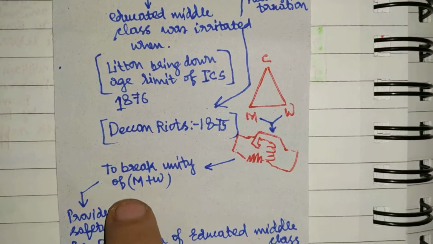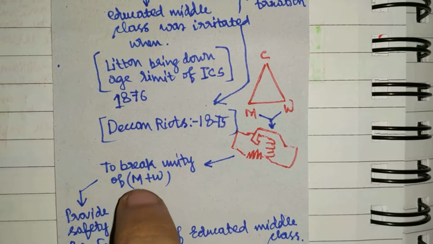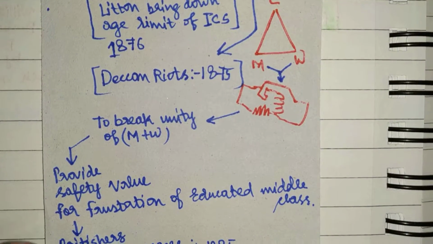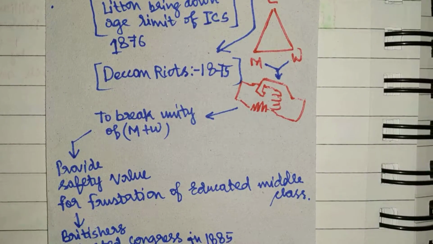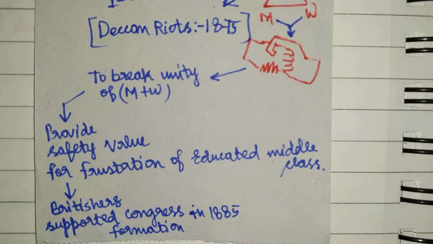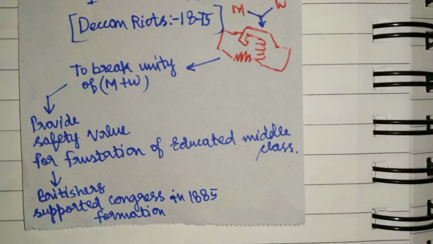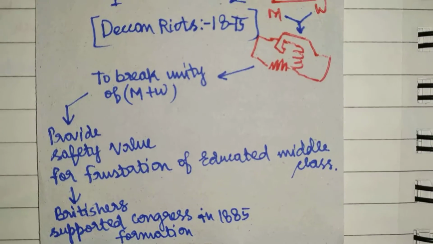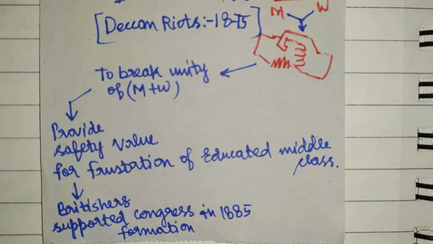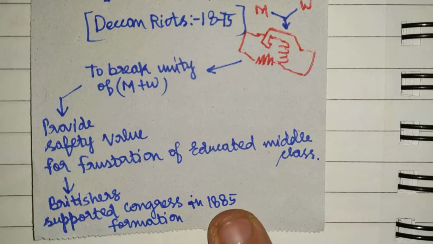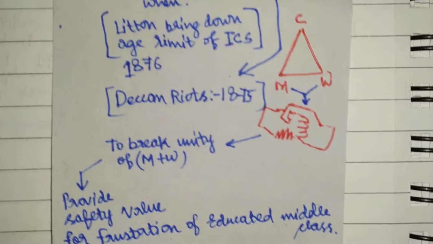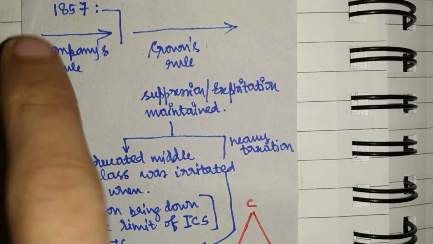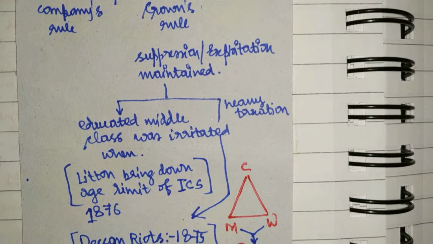In order to break the unity between the middle class and the working class, the British founded a safety valve, right? That is the safety valve theory, so that the frustration of the educated middle class could be vented off, and hence the British supported the formation of Congress in 1885, right? Else there would have been a second 1857 kind of situation.